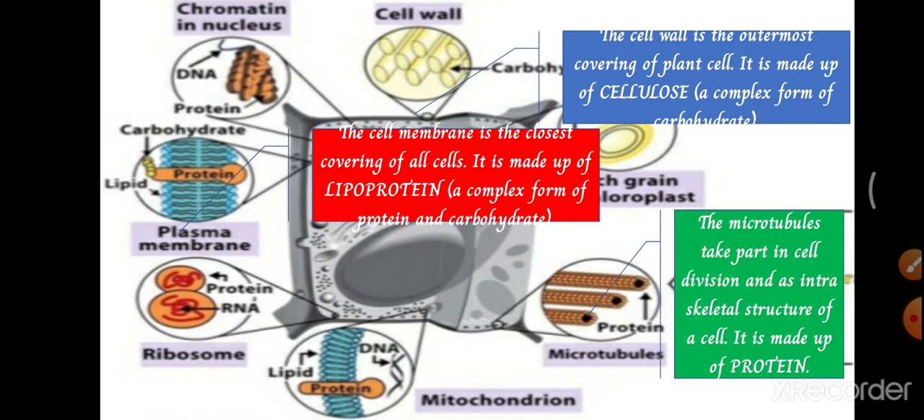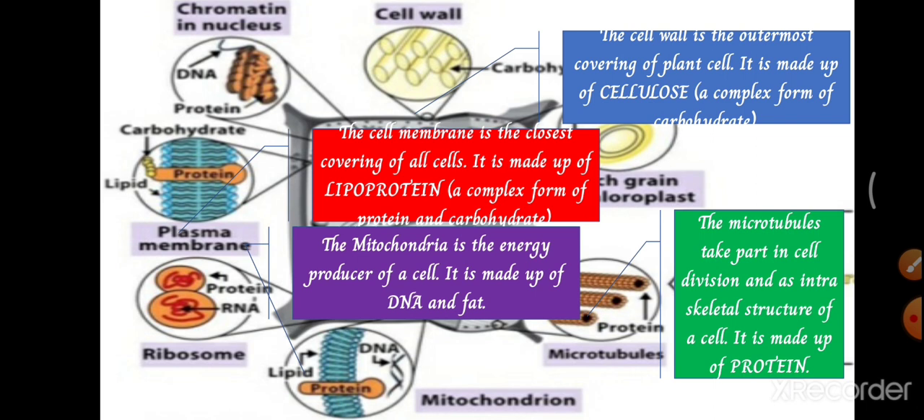The next one is microtubules. These microtubules help in cell division, and they are found as cytoplasmic skeleton-like structures, which help in transport inside the cytoplasm, and they are purely made up of protein. And the next one is the mitochondria. Mitochondria, we know, is the energy house, the powerhouse of the cell. They produce ATP molecules, and it is made up of DNA and fat.